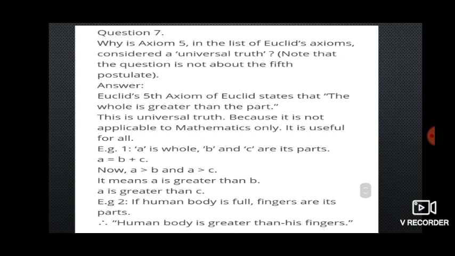Now question number 7. Why is axiom 5 in the list of Euclid's axioms considered to be a universal truth? Answer. Euclid's fifth axiom states that the whole is greater than the part. It's a universal truth. Any whole you take will always be greater than its part.